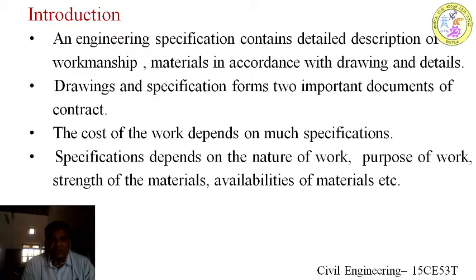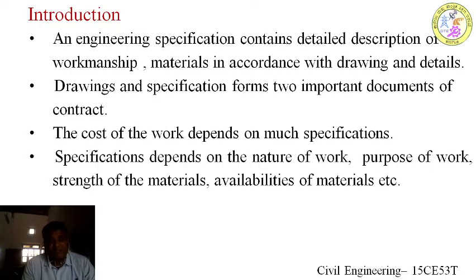That is, the specification depends upon the strength of the materials. If I am going to ask for M20 grade of concrete, the nominal proportion for M20 is 1:1.5:3, and if I am going to ask for M40 grade, I have to go for a design mix. As and when the grades of concrete get higher, the consumption of cement will also be higher and the rates will also be higher. So in the specification, what strength of material I am expecting has to be clearly specified.